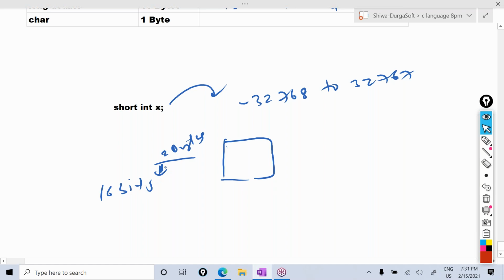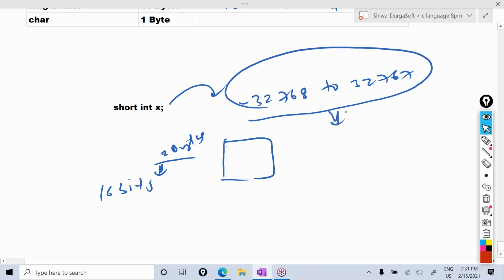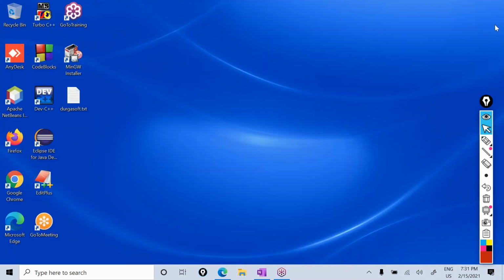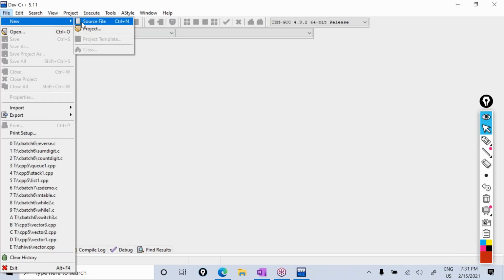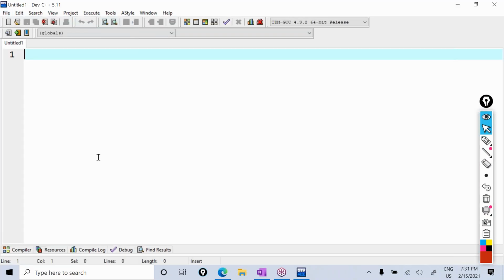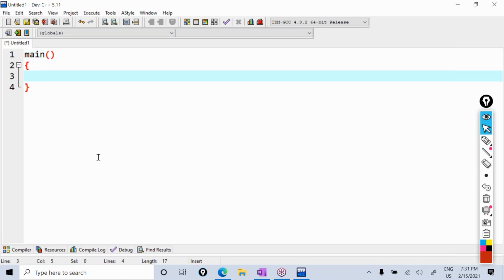Okay, listen carefully here. Why this range? Why can it accept up to 32,767 only? Why can it not accept 32,768? You can check here. Let me show it practically. For example, I'm opening Dev C++ here. I'm opening a new source file. Main, starting point of main, ending point of main.